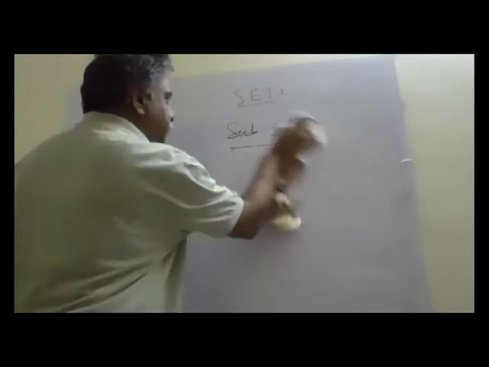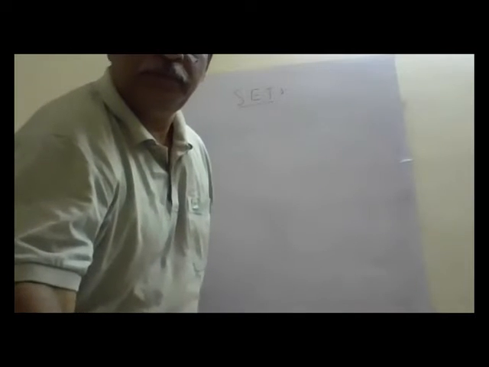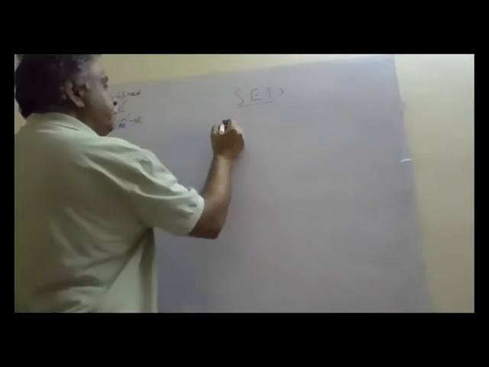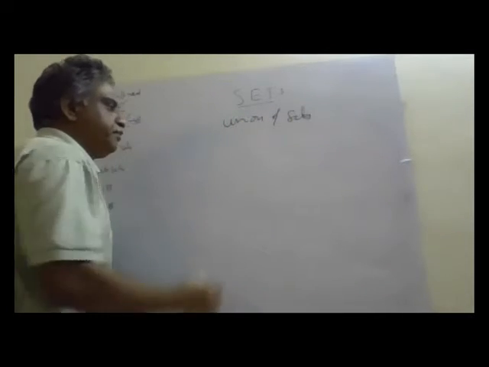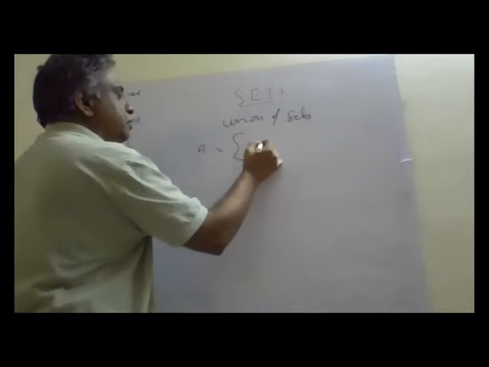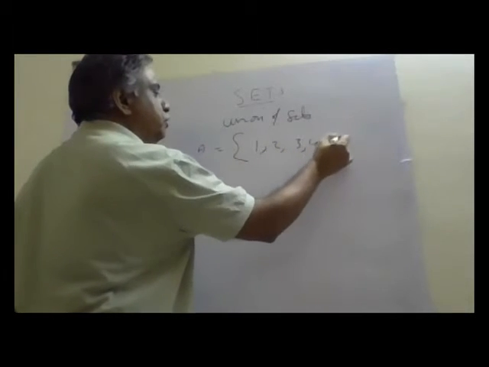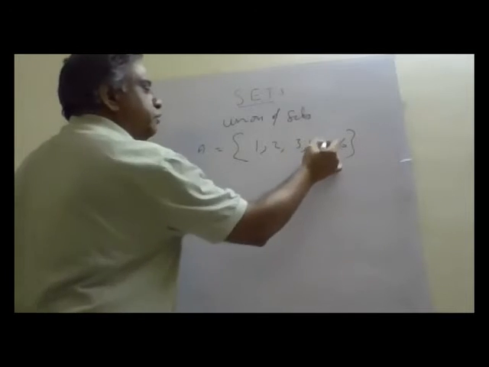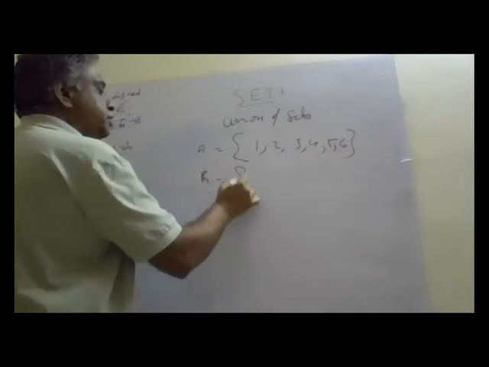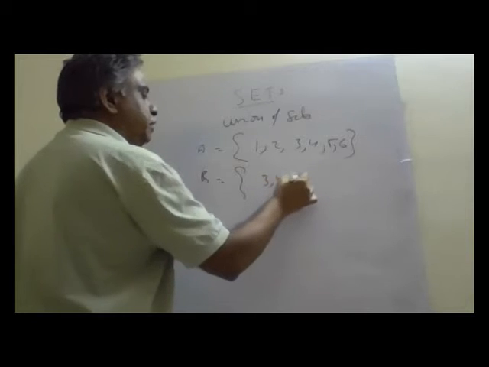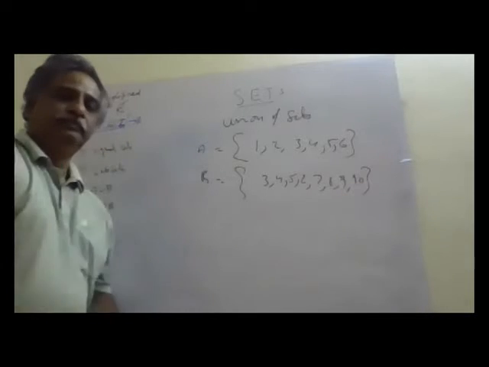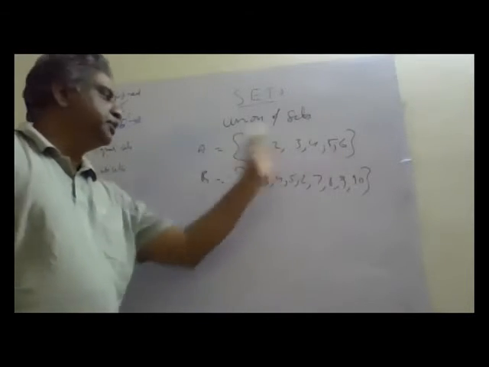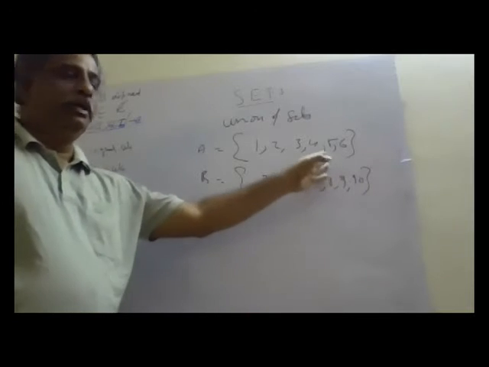Now let us understand the union of sets. Suppose that A is 1, 2, 3, 4, 5, 6. And B is 3, 4, 5, 6, 7, 8, 9, 10. This is the set A, which contains 1 to 6, and set B contains 3 to 10, all natural numbers.